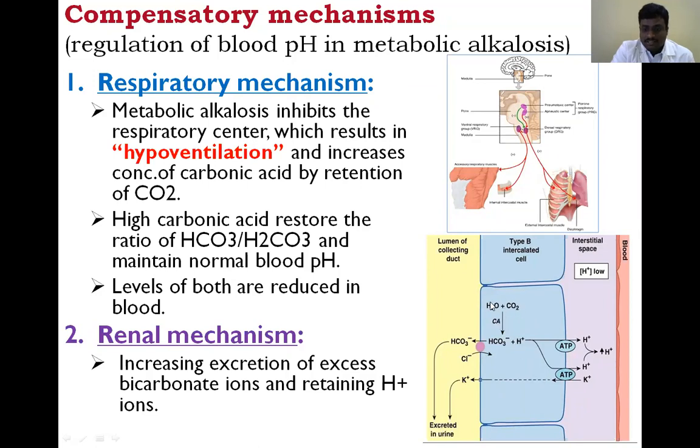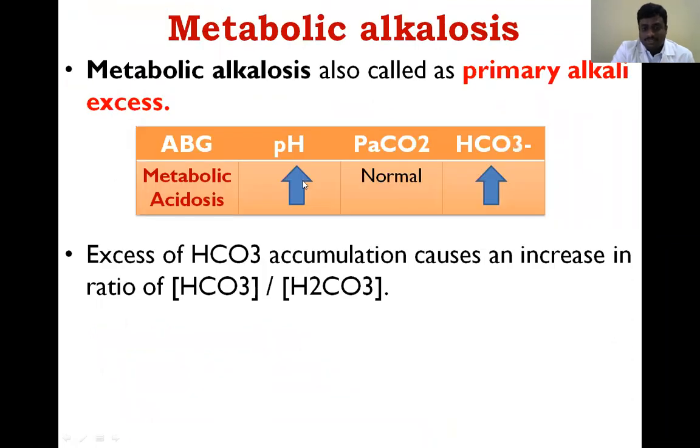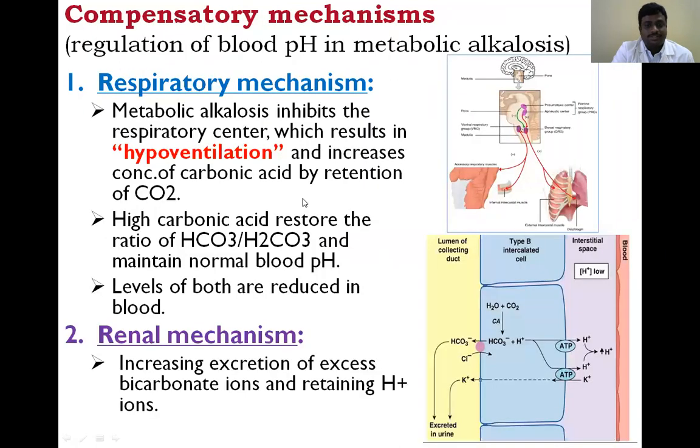When the carbon dioxide in the renal tubule interstitial cells reacts with water molecules in the presence of the carbonic anhydrase enzyme, it produces bicarbonate and hydrogen ions. Here, these bicarbonate ions are excreted into the urine. The free hydrogen ions go to the interstitial space, then to the blood. Then the pH comes to normal. This is about metabolic alkalosis.